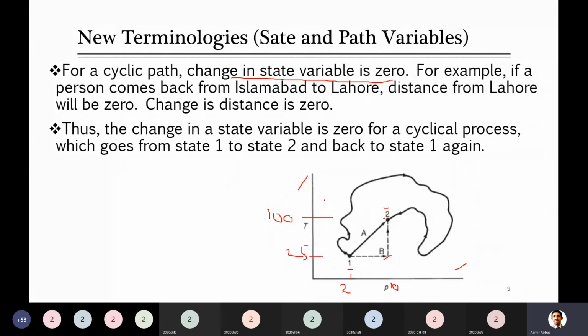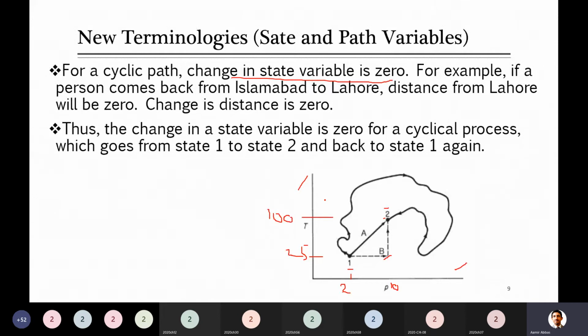In the last slide he mentioned internal energy, that is only a state variable. So whenever you calculate internal energy, you will ask, okay, sir, just tell us the conditions of the first state and second state, and that's it. That's enough for us, because you can do the calculation.